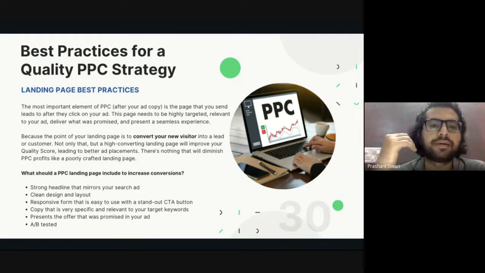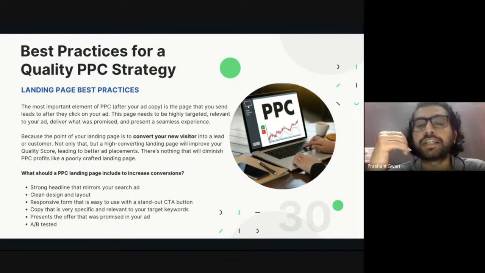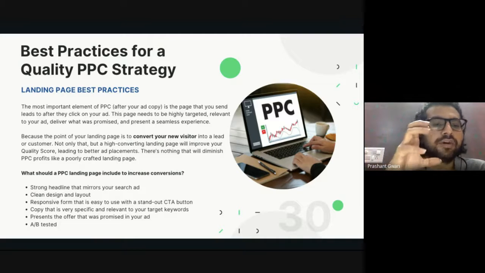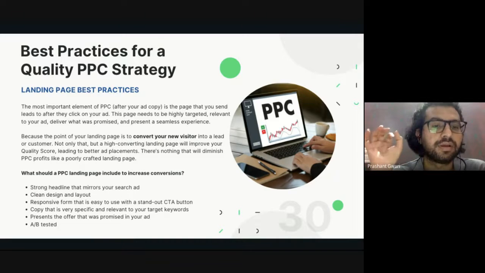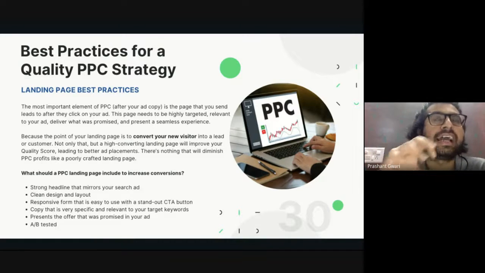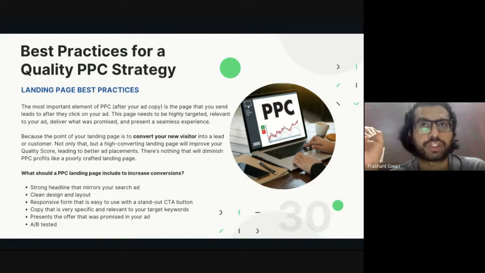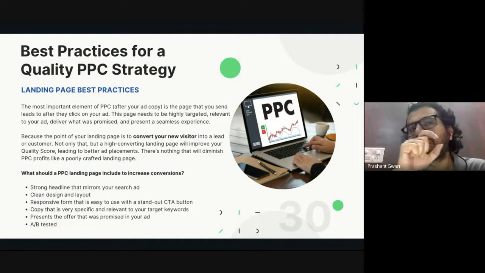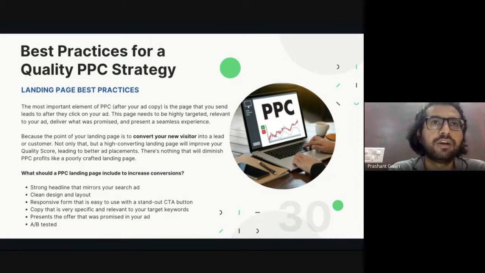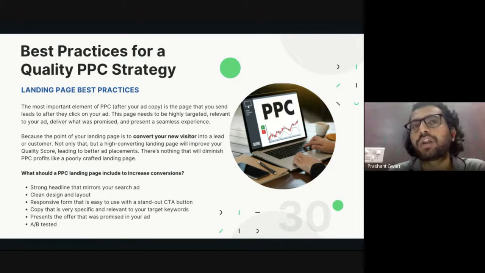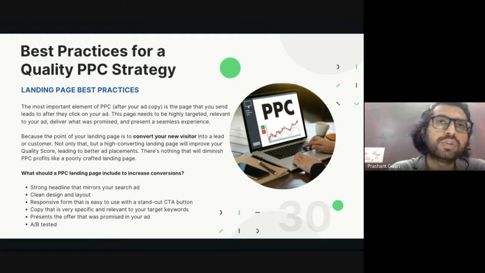To generate a landing page which increases your conversions, you have to work on these 6 things. Number 1, a strong headline that mirrors your search ad. On a search advertisement, you are creating a headline for PPC advertising. That same headline you can mirror. You will not change a single word or sentence in that headline. Copy the same headline and use it on your landing page too.